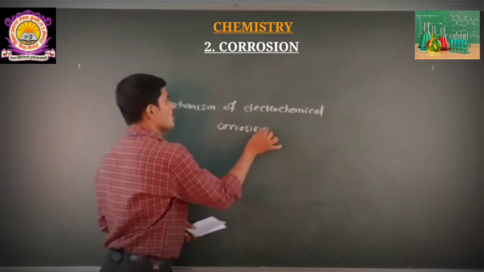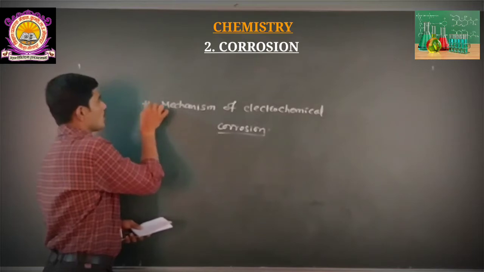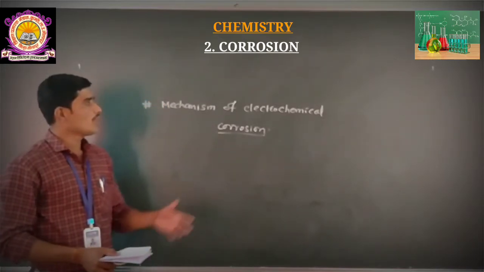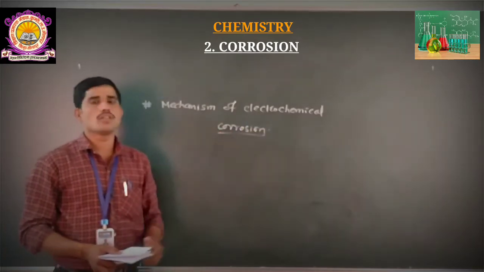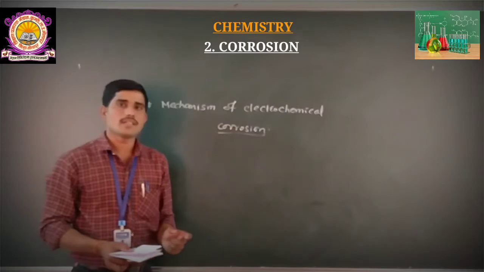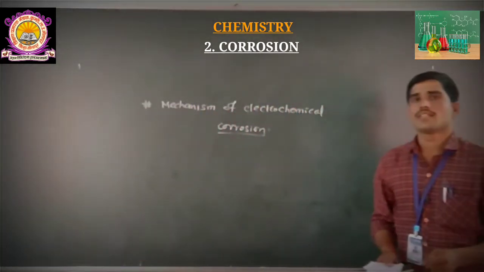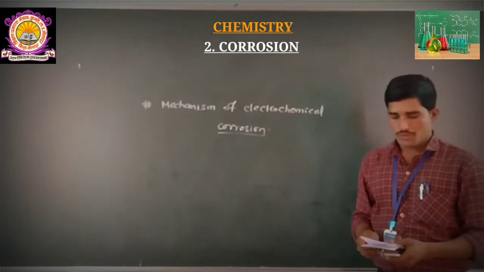This concept is very important. Before starting, you must know what is meant by corrosion and what is meant by electrochemical corrosion. If you know all these things, then you will definitely understand the concept of electrochemical corrosion.